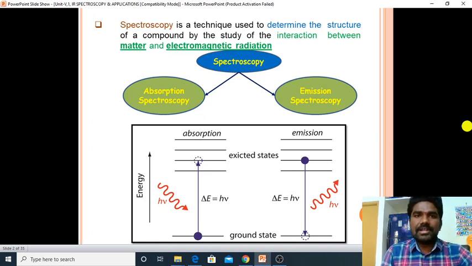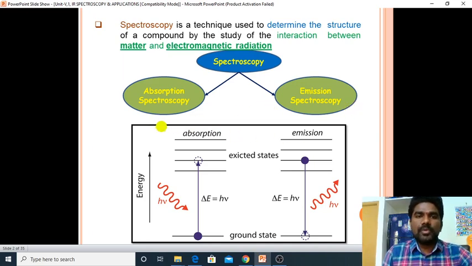Coming to the types of spectroscopy, in general we have two types. The first one is absorption spectroscopy and the second one is emission spectroscopy. What is meant by absorption spectroscopy? What is meant by emission spectroscopy?